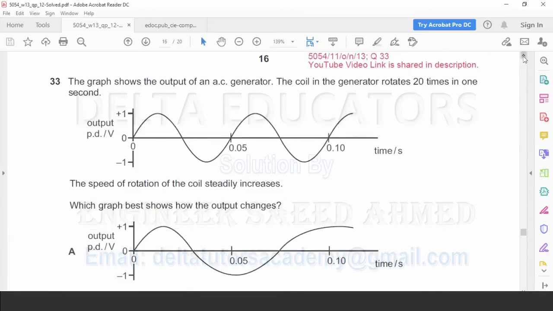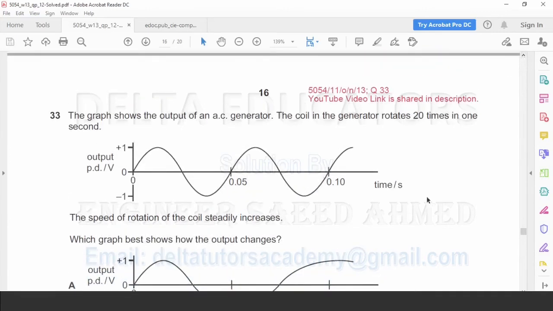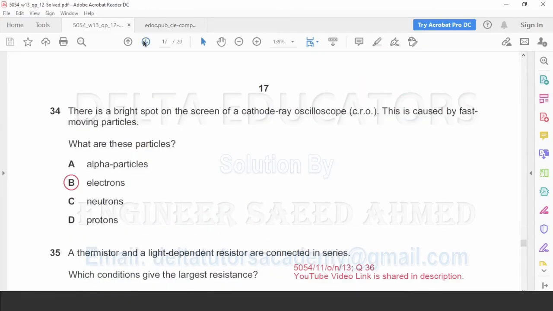Question number 33 is same as in paper 1 variant 1. Question number 34. There is a bright spot on the screen of a cathode ray oscilloscope. This is caused by fast moving particles.